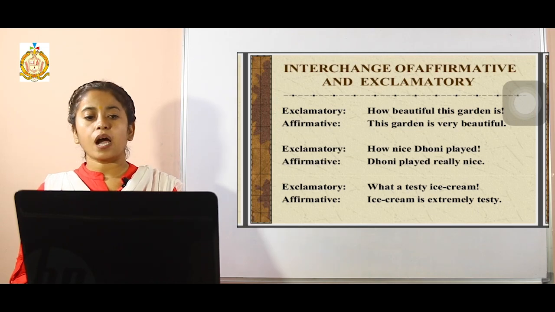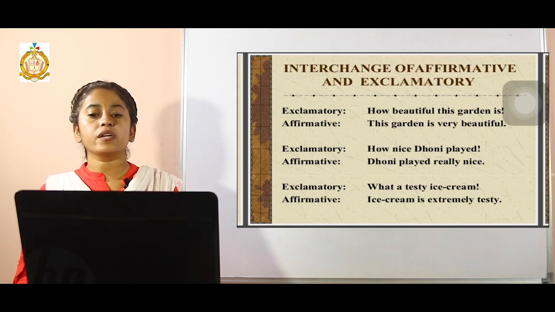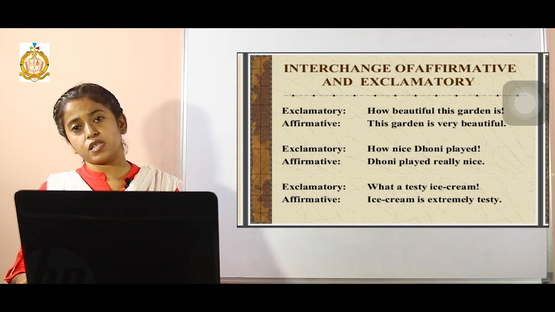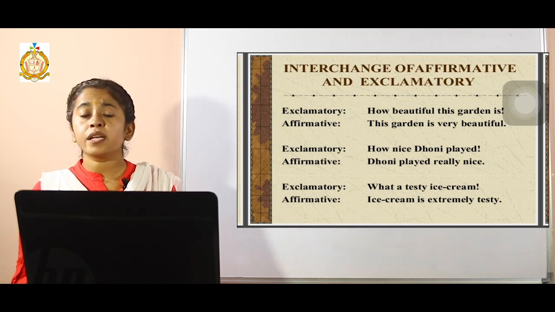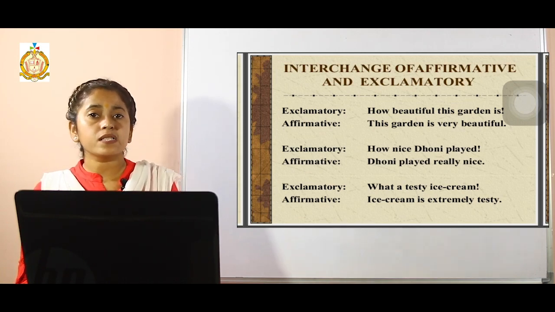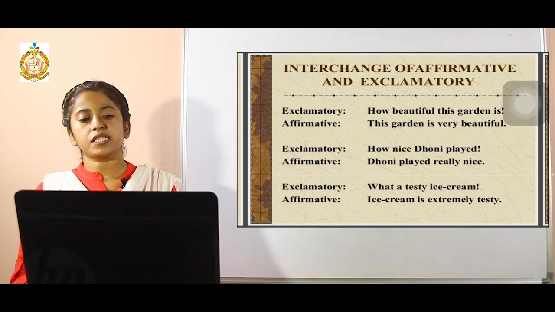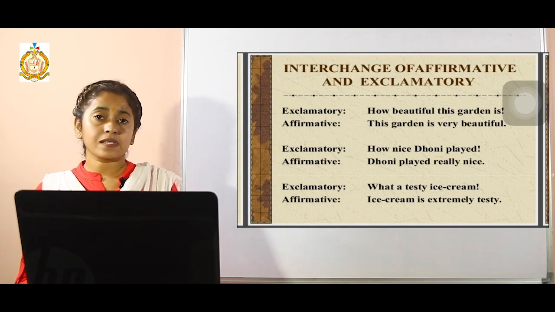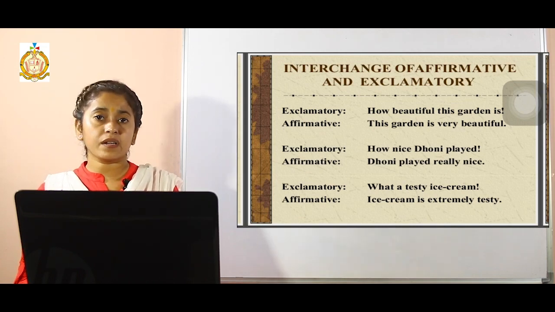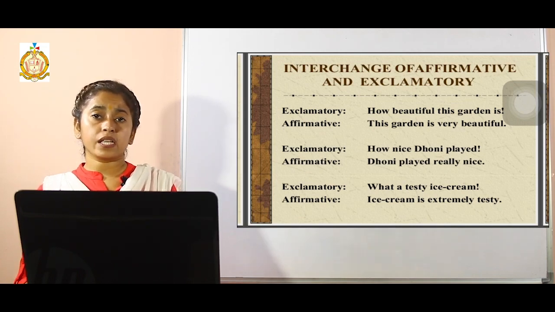Next comes how we can change an affirmative to an exclamatory sentence, or an exclamatory sentence to an affirmative. Now don't get confused with the word affirmative, because affirmative means a simple sentence only, a positive sentence, right? So how can we change it? See the example: How beautiful this garden is. It's an exclamatory sentence, obviously, because it ends in an exclamation and it is exclaiming about things. So it will be changed into an affirmative.